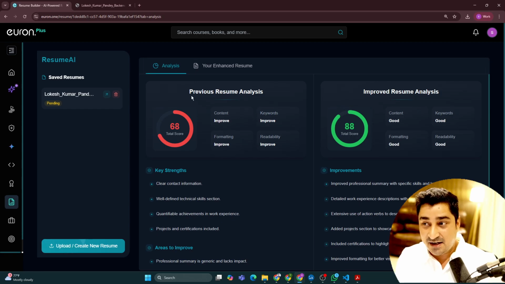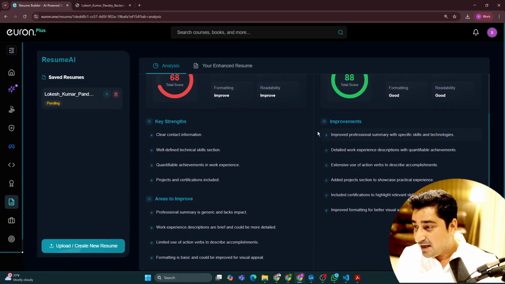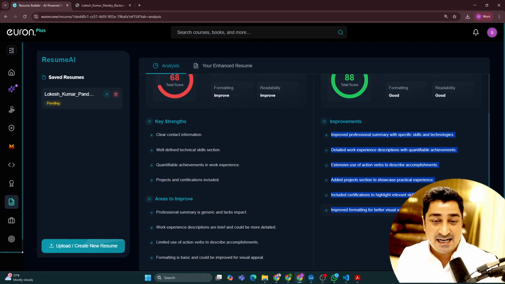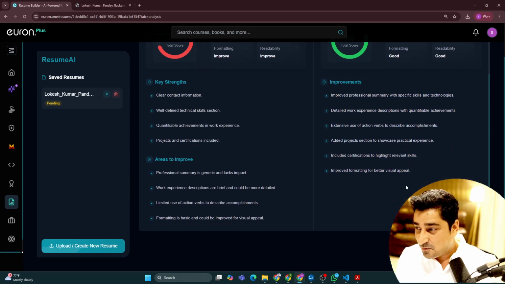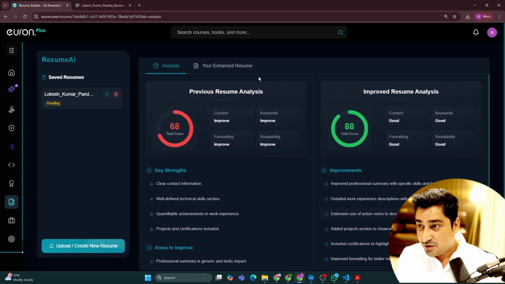So just in a couple of seconds, as you can see, my previous score was 68%, and the new score is 88% as per the ATS for whatever resume I have uploaded. So this was my previous score, and this is my new score, and it is going to make a lot of enhancement inside this particular resume, right?